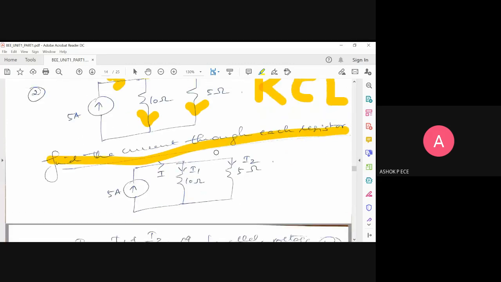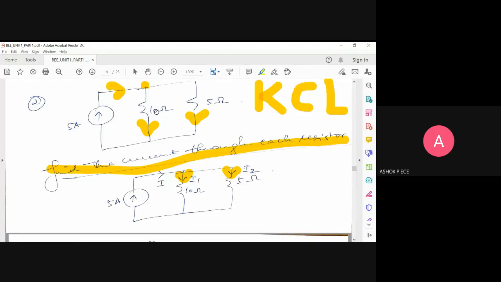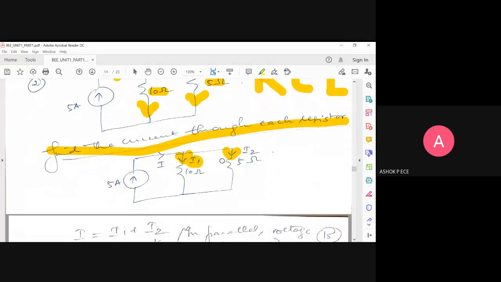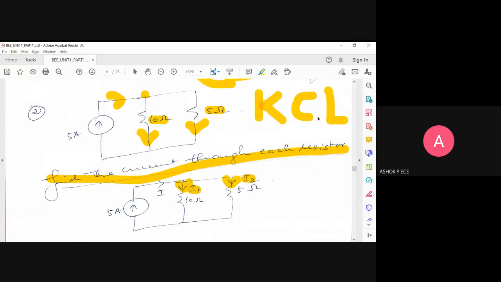So I'm going to assume the direction of current through 10 ohms as I1 like this, and the direction of current through 5 ohm as I2 like this. So 5 amperes is coming. It is getting split into I1 and I2. I don't know what I1 and I2 are. If the resistances are exactly the same, then the currents will be equally split. Correct? If 5 amperes is coming, it will equally split into 2.5 and 2.5. But since the resistance values are different, I cannot exactly say what I1 and I2 are initially. So I have to apply KCL and find the values of I1 and I2.